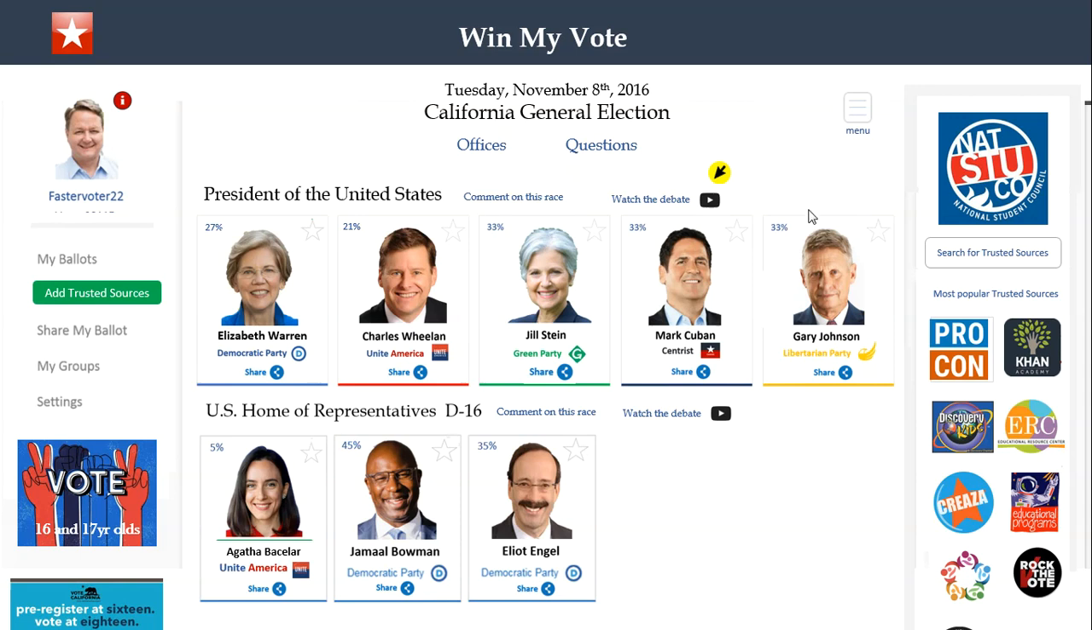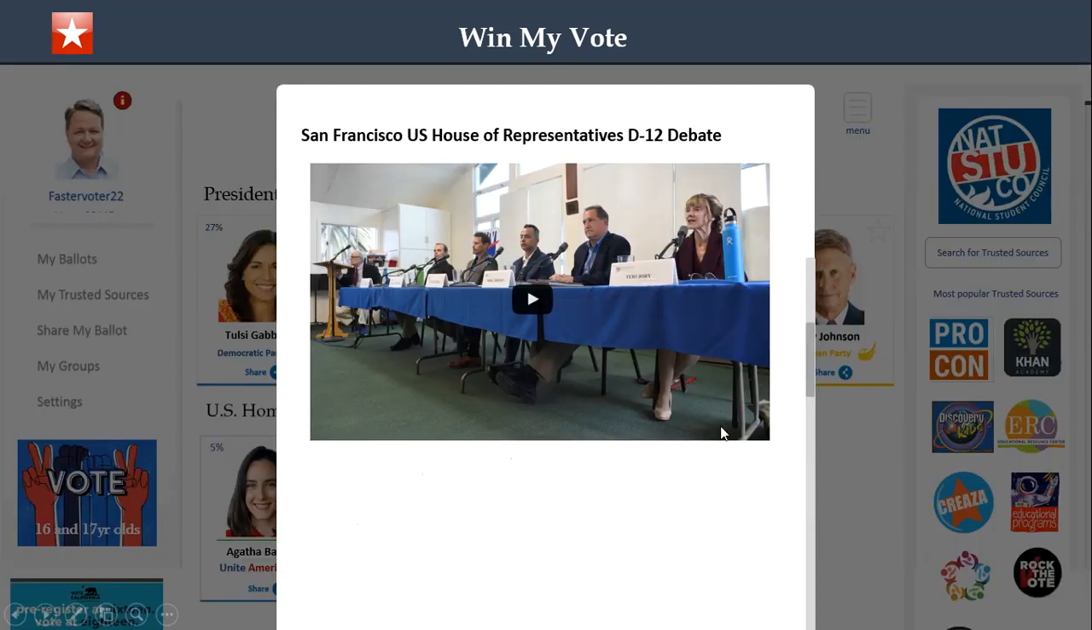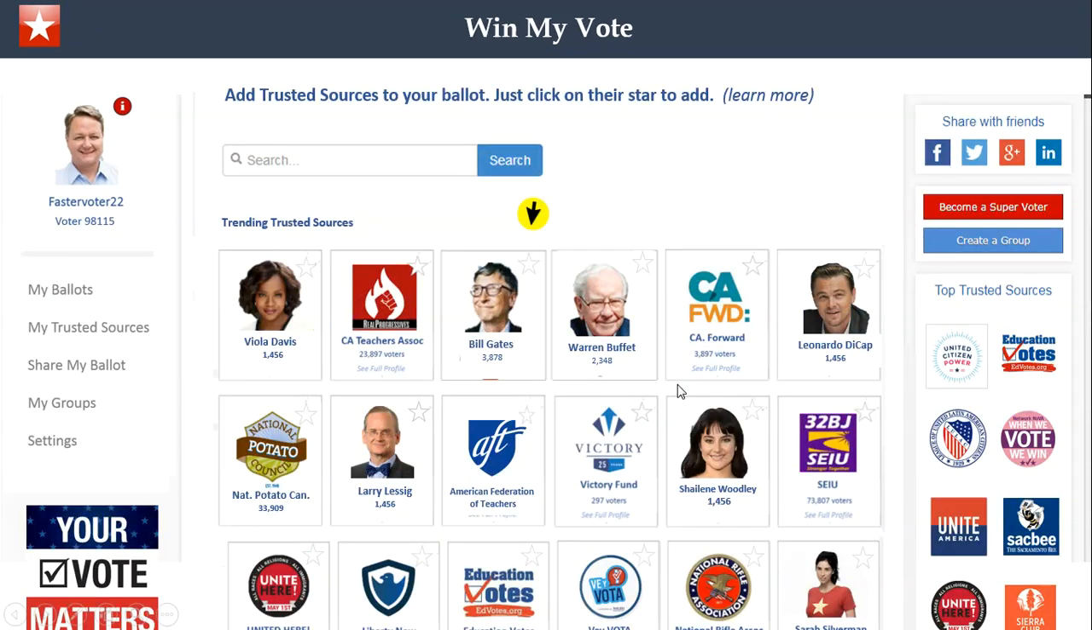But as far as the voter experience goes, I'm a voter here and I'm looking at all the candidates here side by side. I can click here and I can watch the presidential debates and I can scroll back and see all the different debates. I can do that on all of the different races. By the way, we go all the way down to city council, school board, community college board, and all of that stuff is easily accessible online.